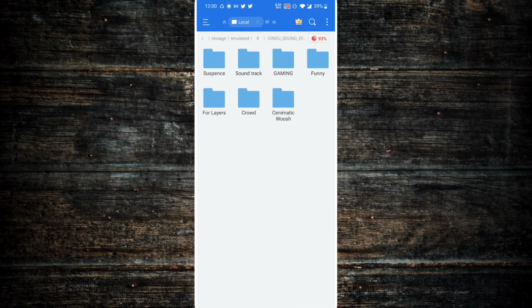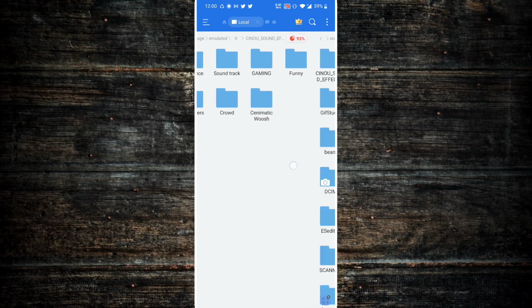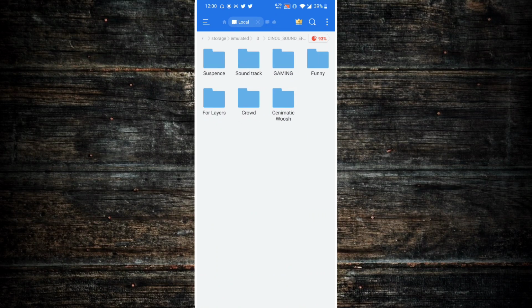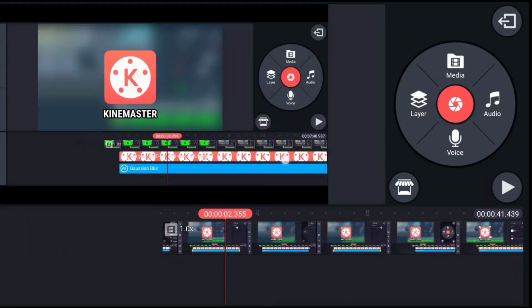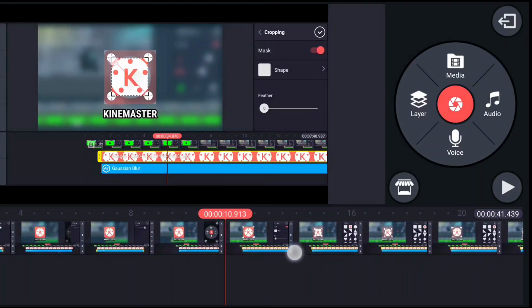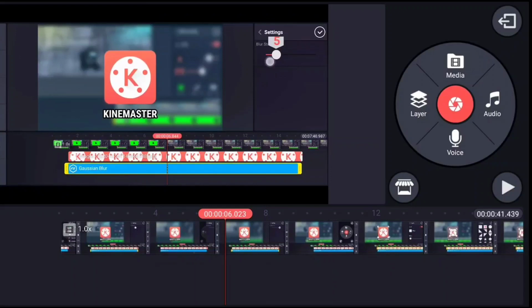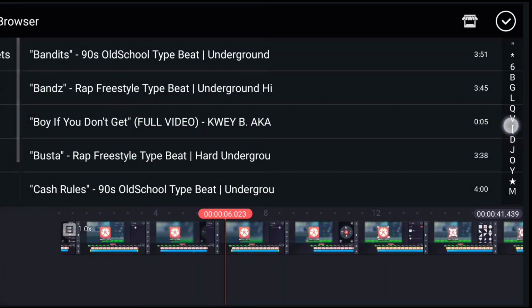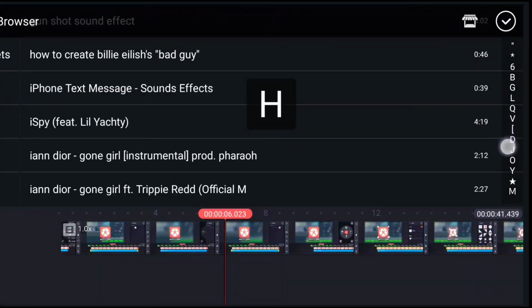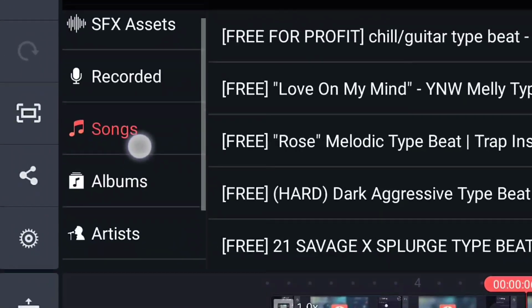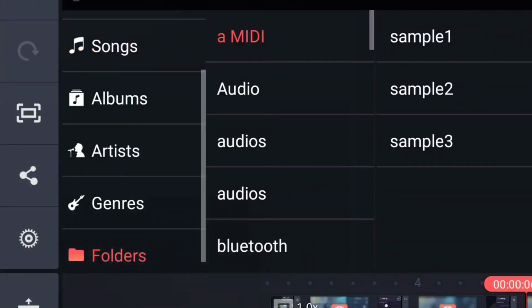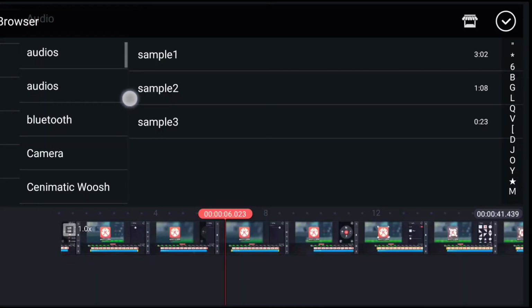So let me show you a really quick trick how to import these to KineMaster in the easiest way to make your editing process much easier. As you can see, I have my empty project here, and let's just say that I want to import a specific sound effect from a specific folder that I have in mind. Now the easiest way to do this is to click on that music button so you can import a brand new audio, and instead of looking for the sound effect that you are looking for in this list, which is the alphabetical order, you can actually go to the left and click on folders, and it will show you all the folders that contain audio that's on your Android device.